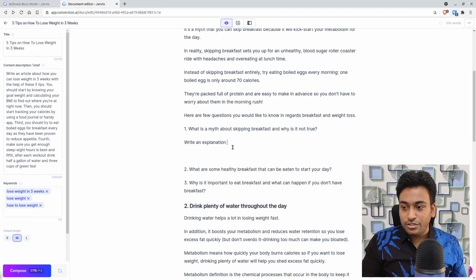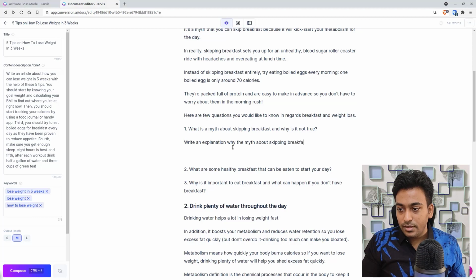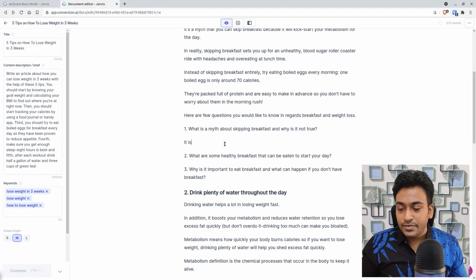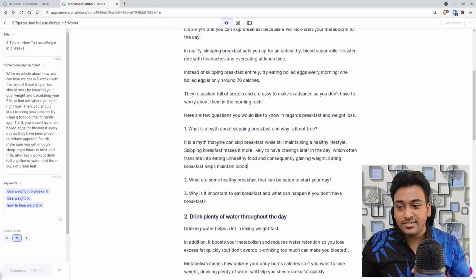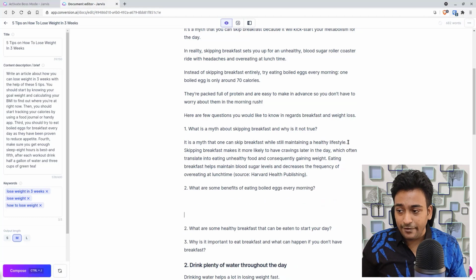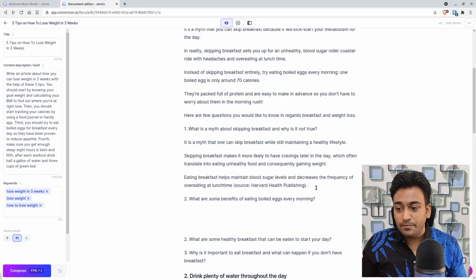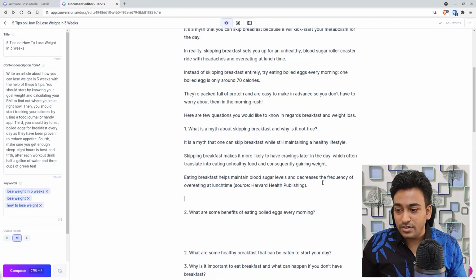It's different. Explanation why the myth about skipping breakfast is not true. Let's see whether this works. I am giving a specific guideline for it to follow now. Let's see. It is a myth that one can skip breakfast while still maintaining a healthy lifestyle. Good one. Skipping breakfast makes it much more likely to crave food later in the day, which often translates into eating unhealthy food, consequently gaining fat. Eating breakfast can help you manage your blood sugar level and decrease the frequency of lunchtime snacking.